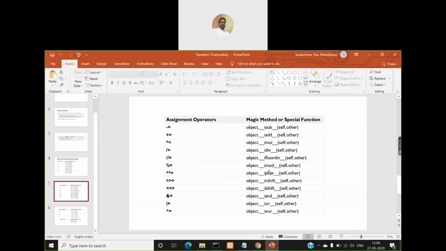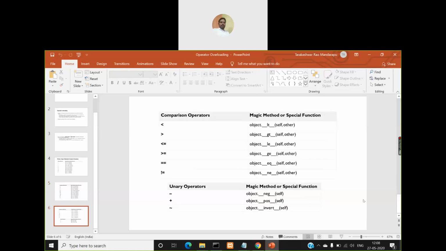You need to remember these method names corresponding to each operator if you want to overload those operators in your program, right? So I'll share this PPT in the group so that you can go through all these method names. Tomorrow when we see some programs with this, then you will easily understand them.